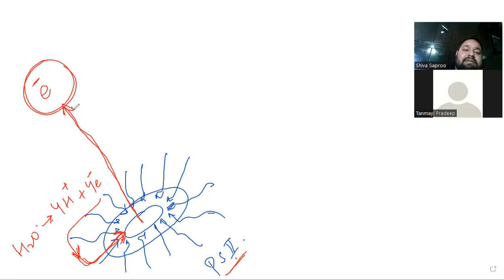Now, if this electron is left like this, it will simply lose energy and fall down, correct? But what if we don't let it lose its energy? We will carry it back by means of some molecules. If some molecules carry it, they can store its energy.